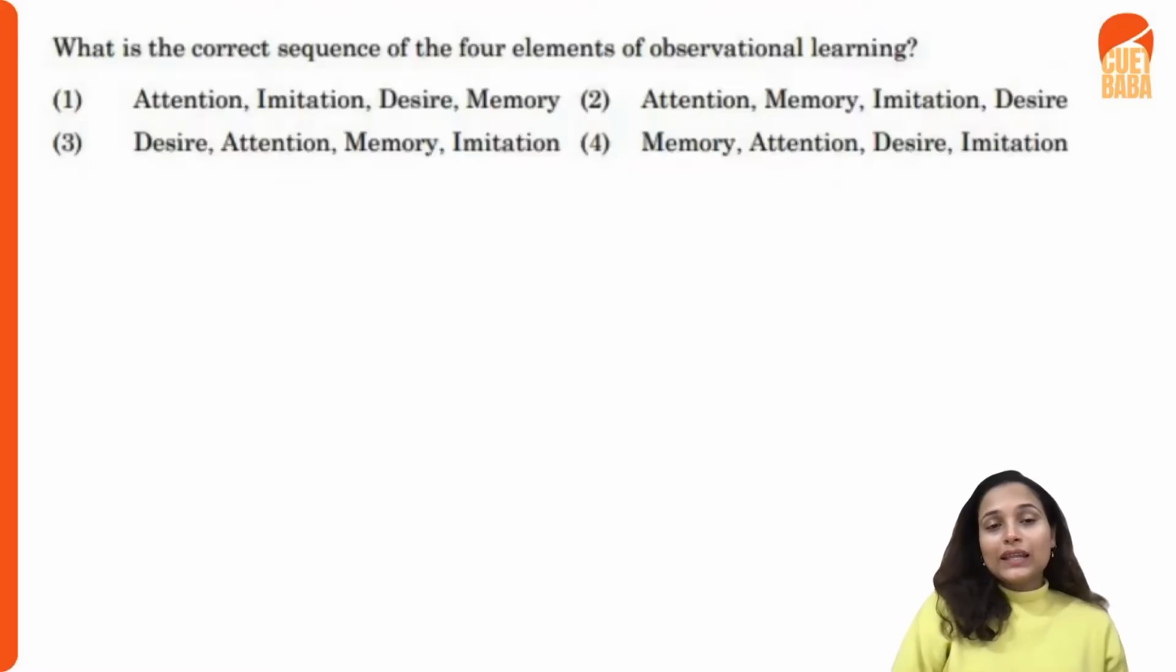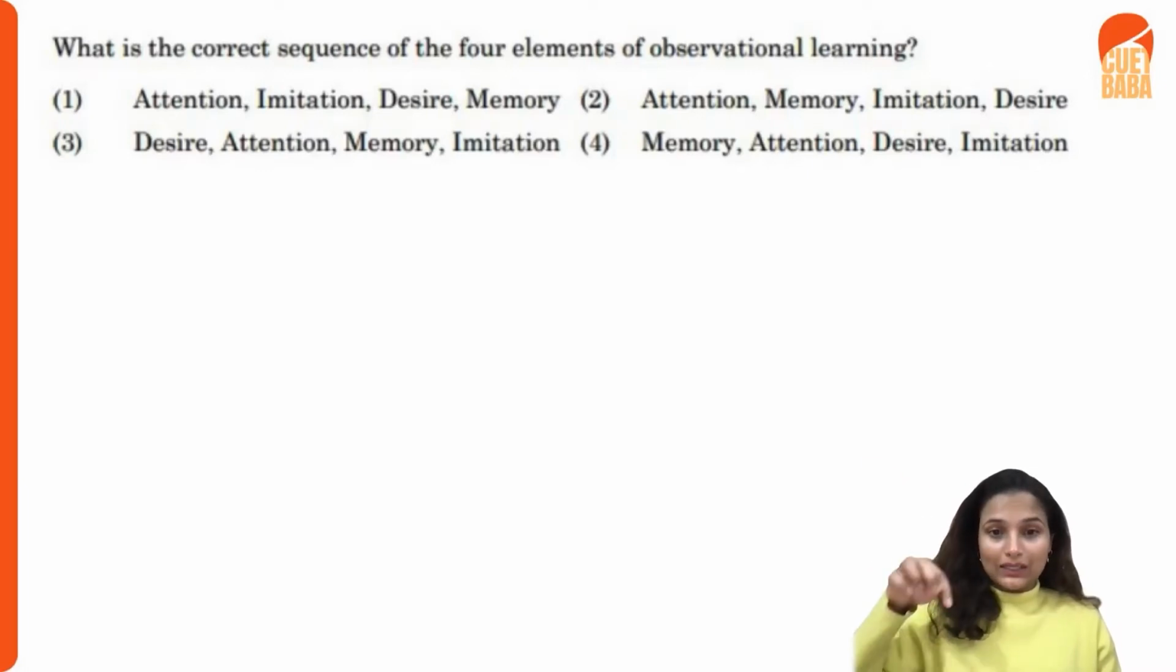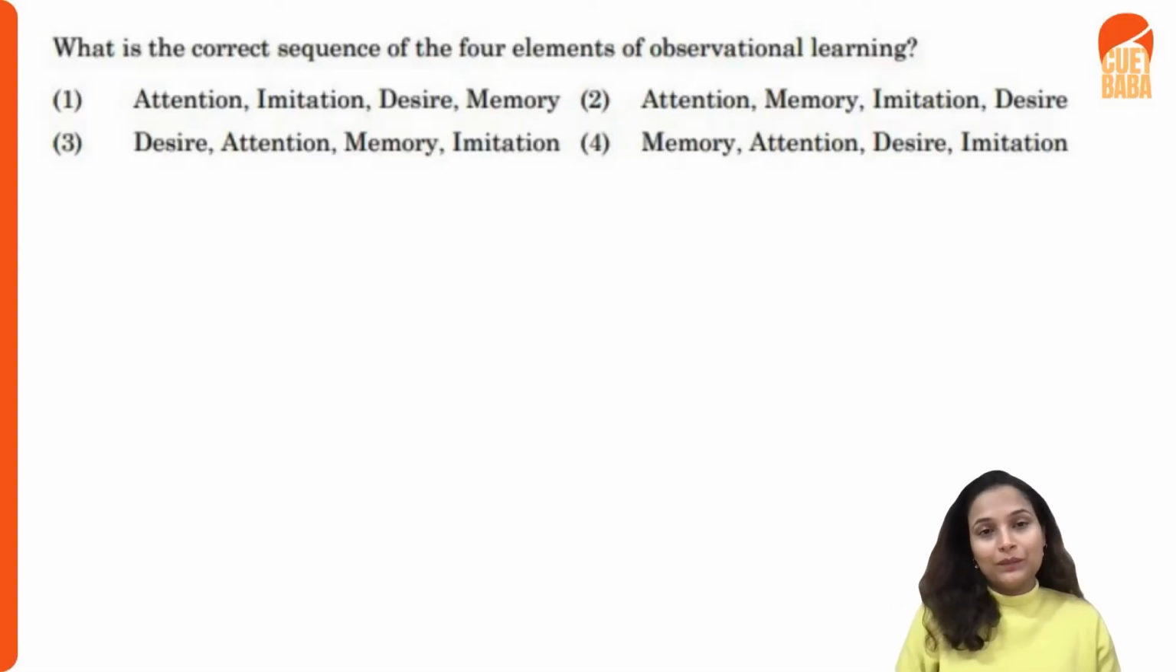Great. What is the correct sequence of the 4 elements of observational learning? We have discussed this in our psychological concepts. In observational learning, firstly it is attention, where you try to understand something. Then you memorize something, you internalize something, then you imitate that thing that you have seen, and then you desire for that thing, right? So the second option is your answer.